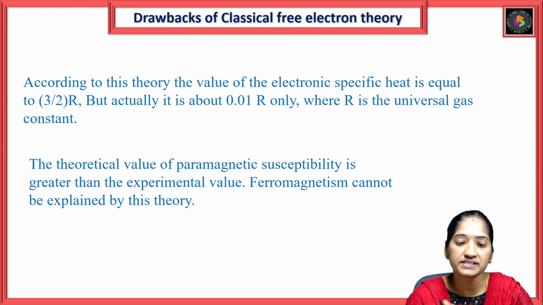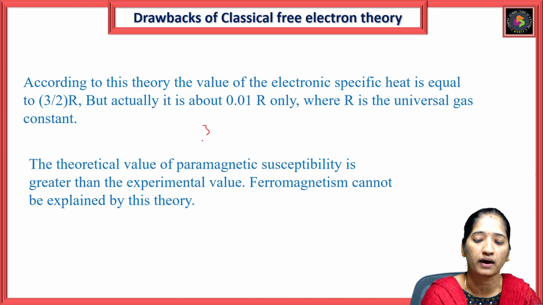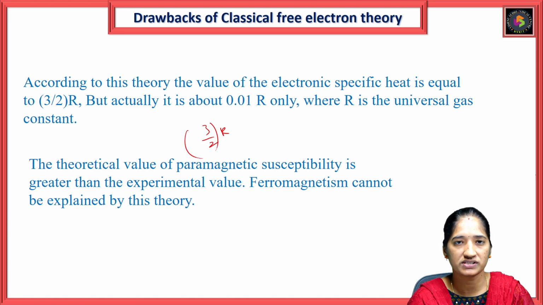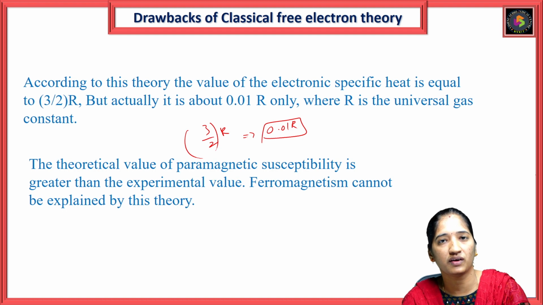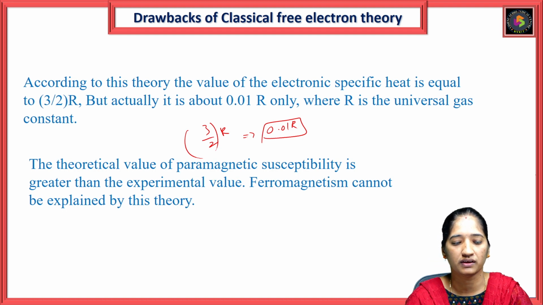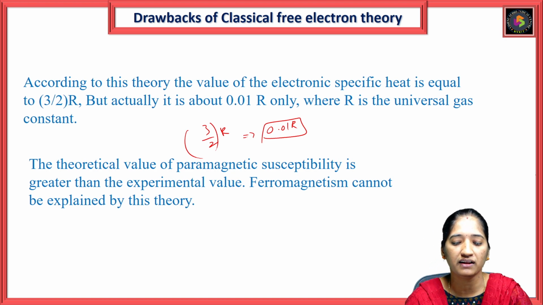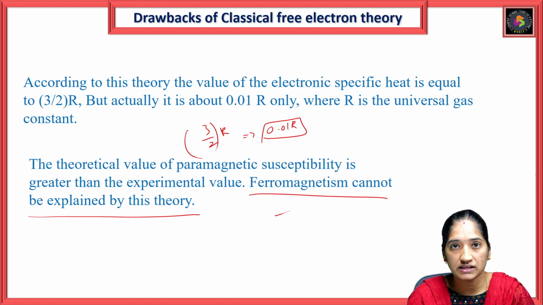Also, according to this theory, the electronic specific heat is 3 by 2 R, where R is the universal gas constant, but its actual value is about 0.01. So both are not in close agreement. The theoretical value of the paramagnetic susceptibility is greater than the experimental value, and ferromagnetism cannot be explained by this theory. So these are the successes and the drawbacks of the classical free electron theory.